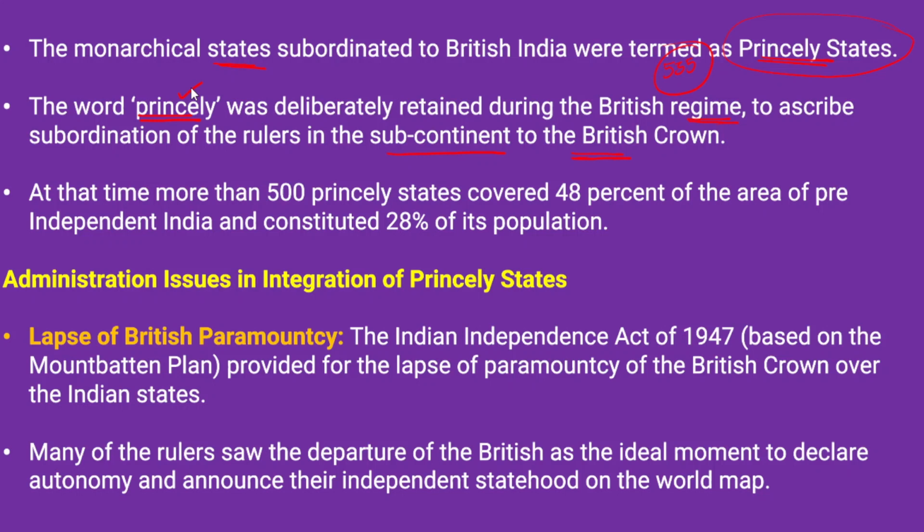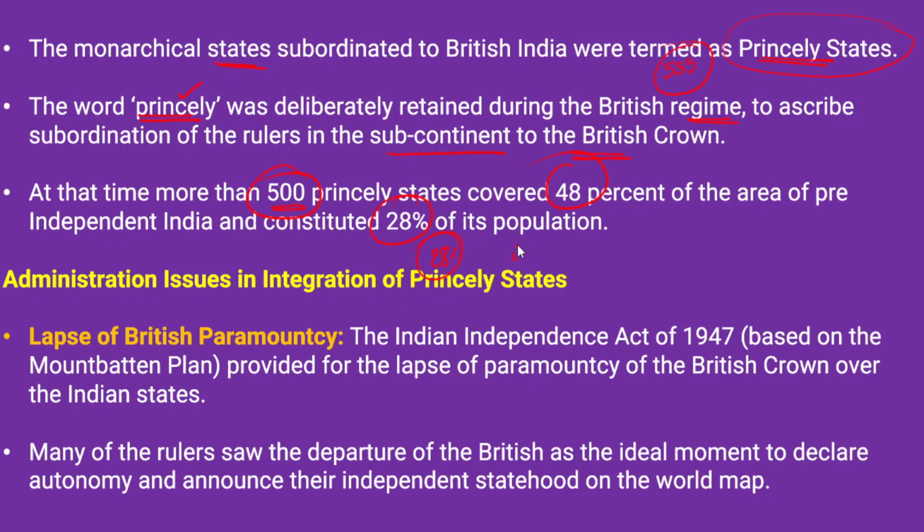At the time of India's independence, there were more than 500 princely states. They covered around 48% of pre-independence India and constituted around 28% of the population. Because of this, it was very important to integrate all those princely states.